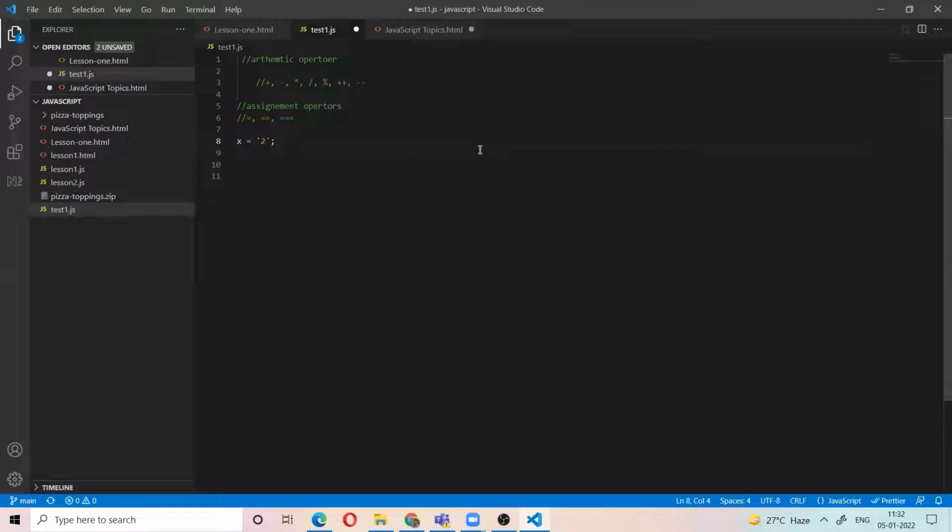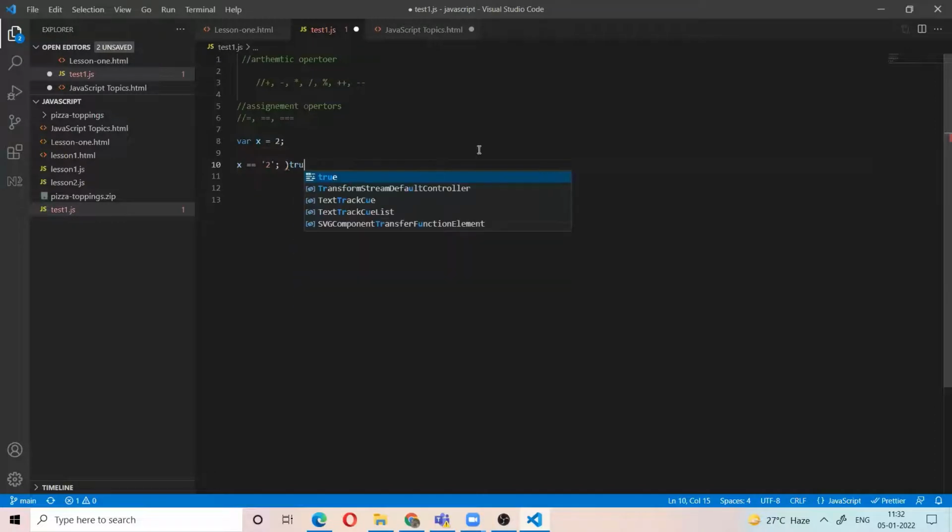If x equal to 2, we assign the value. If x double equal to, it will check whether the x value is 2 or not. It will check the value and the data type. For example, where x equal to 2 here, if I use x double equal to 2, in this case it is true. In this case, it is correct. It is true.